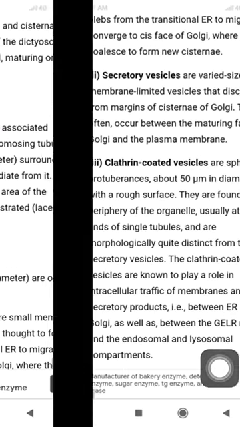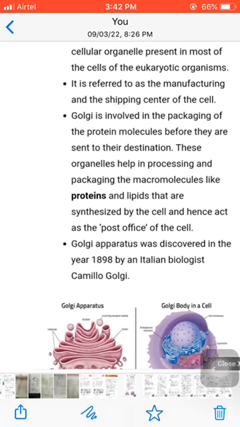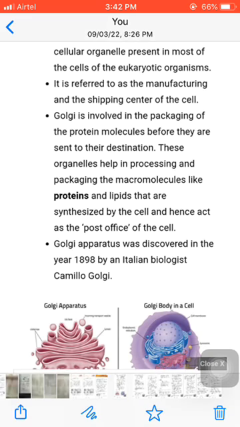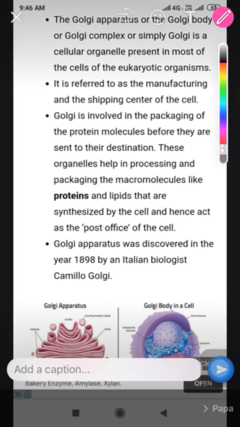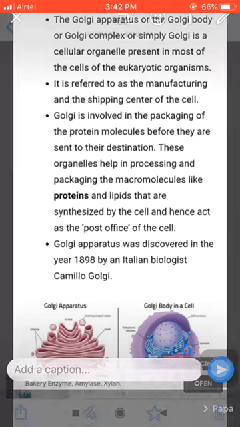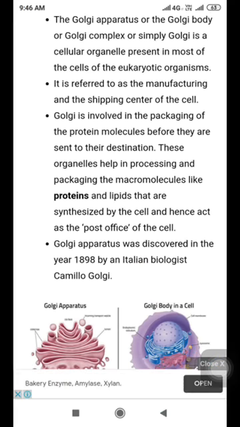So thank you so much, and as you know, this is the most important topic. This is the structure of a Golgi complex. These round structures are vesicles.